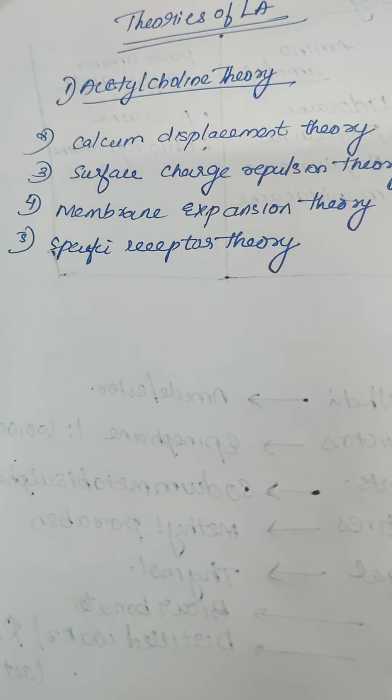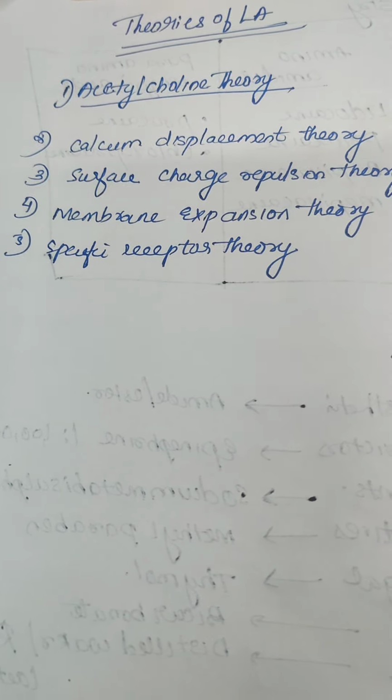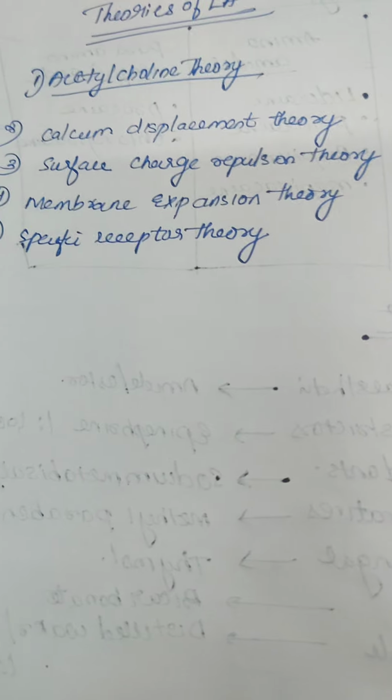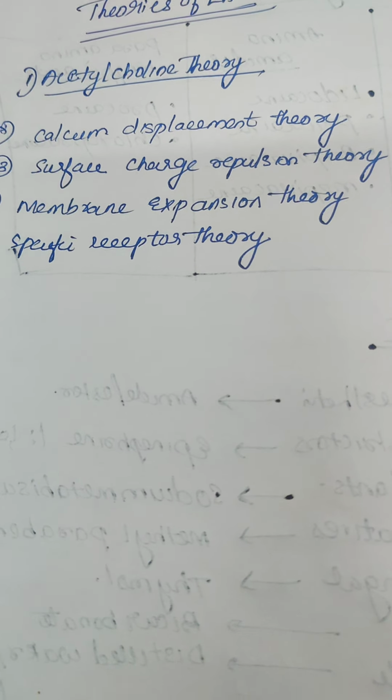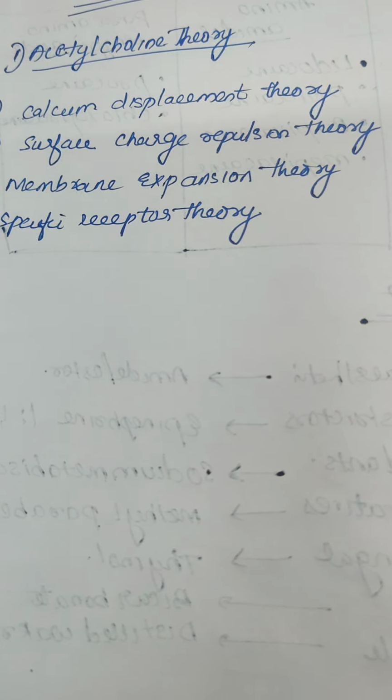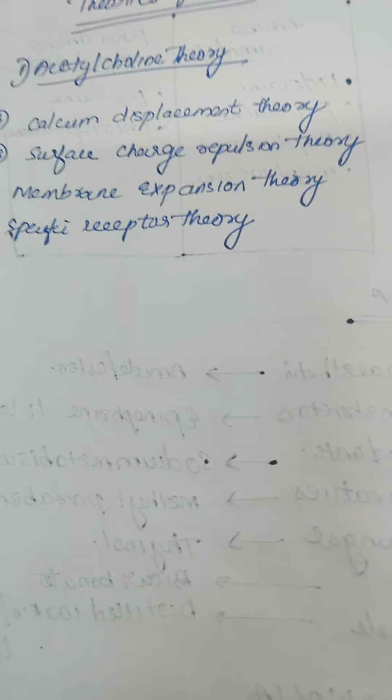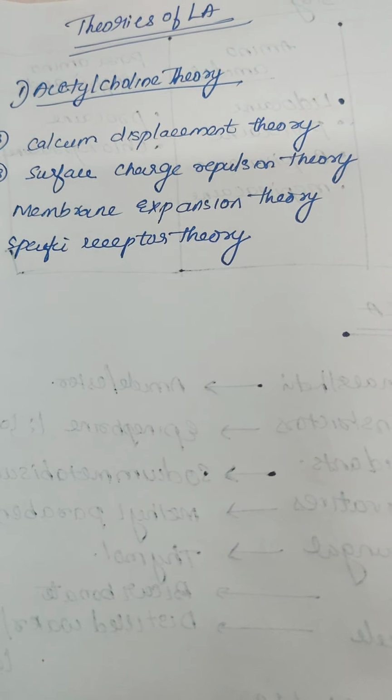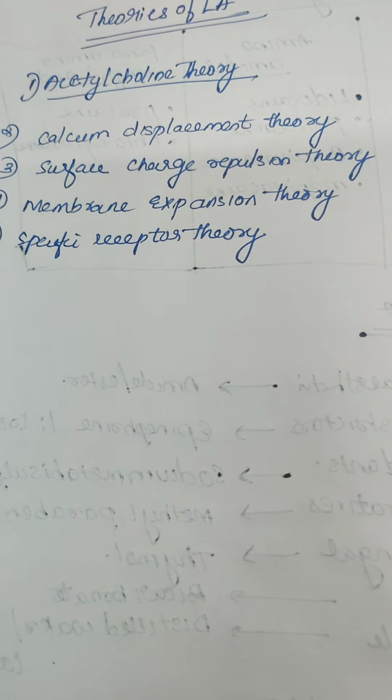Surface charge repulsion theory means local anesthetic molecules are charged, so they will bind to the nerve trunk or nerve endings or some nerve membrane, and alter the electric potential. But that's also not accepted that much. The surface repulsion theory is also disputed. Then comes the membrane expansion theory.